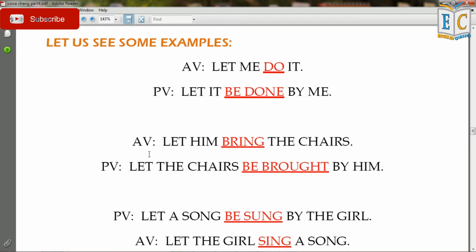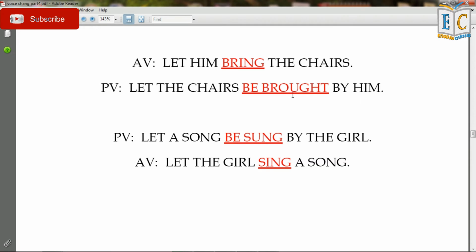In active voice, let him bring the chairs becomes in passive voice let the chairs be brought by him. Brought is the third form of bring, and as him is the subject, we have placed by him as the object. In passive voice, let a song be sung by the girl. In active voice it will be let the girl sing a song.